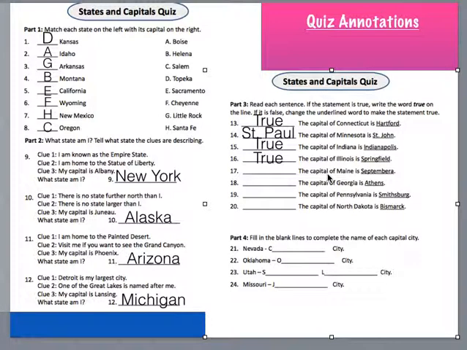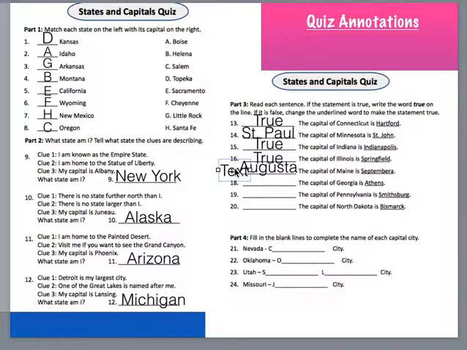Number 17, the capital of Maine is September. Is that true or false? The answer is false. What is the capital of Maine? It is Augusta. They tried to trick you because Augusta sounds like August, and they knew that you would remember that, so they tried to put a different sounding month as the capital. Augusta. Very good.